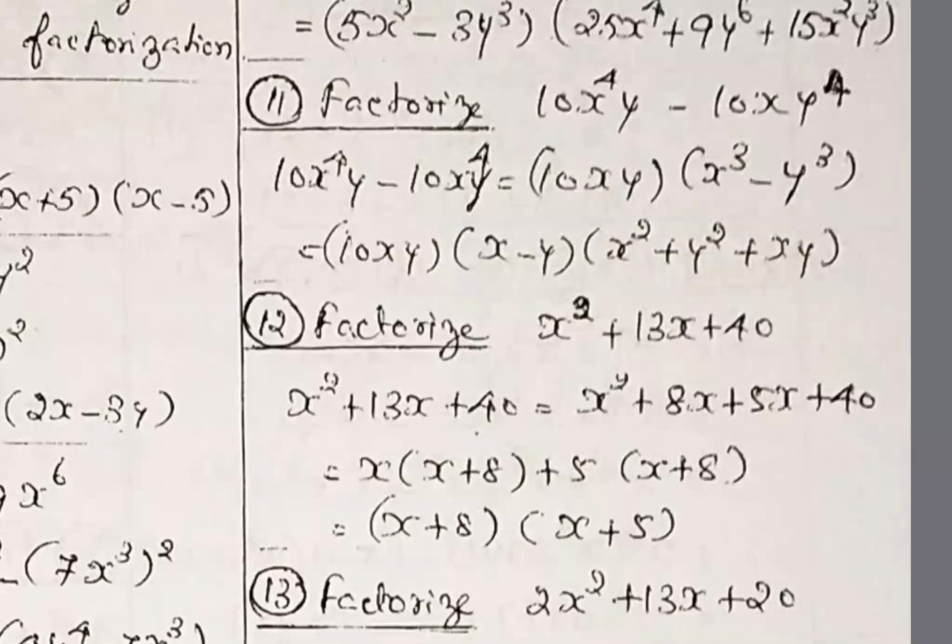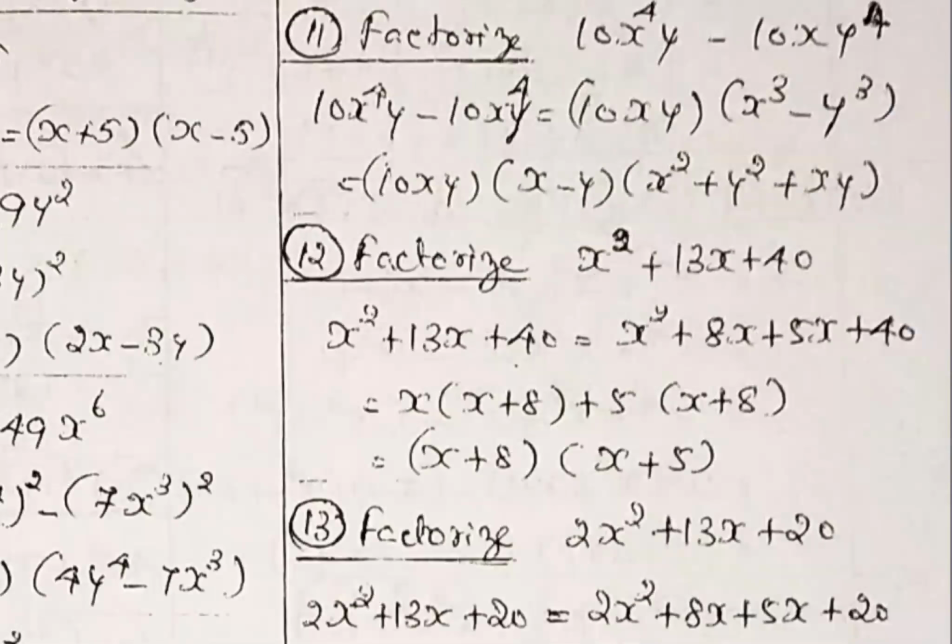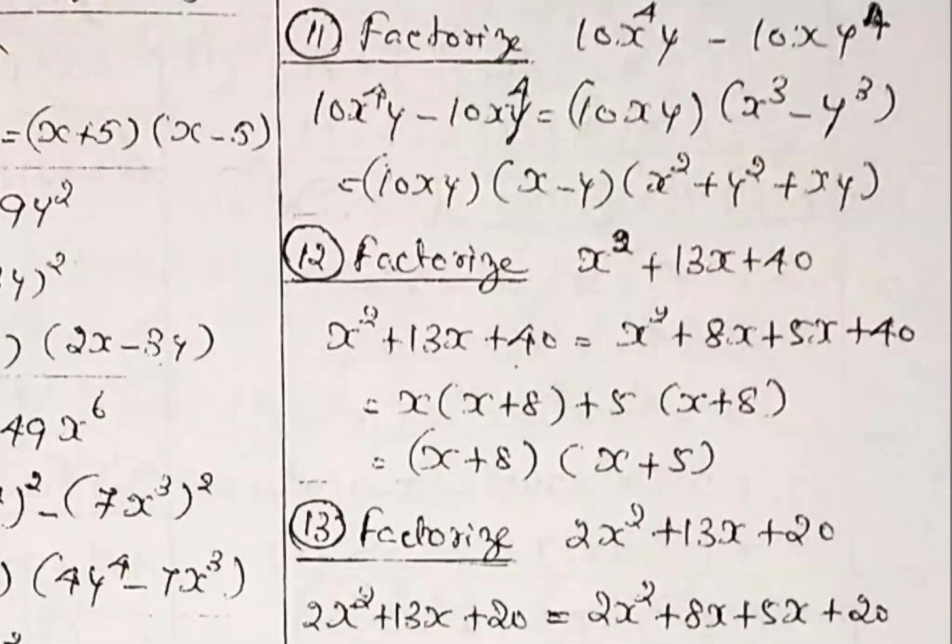Then go to problem number 12. New idea coming. a square plus 13x plus 40. So the formula, I already told the three formulas: a square minus b square, a cube plus b cube, or a cube minus b cube. That formula here we can't apply. A new idea is required. a square plus 13x plus 40. How to get the product here? 3 terms available, not possible. We convert into 4 terms.